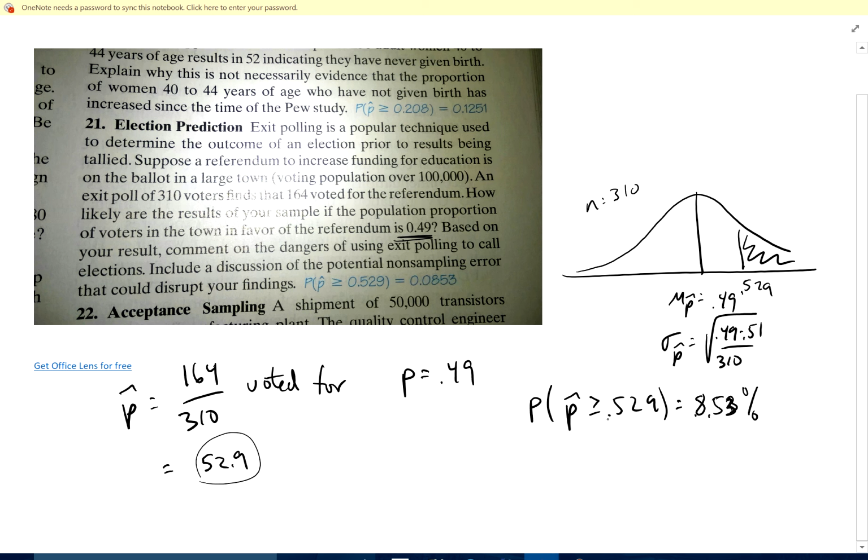Is this likely to happen? Yeah, 8% of the time you're going to get a sample of 52.9% or more. Now, is it dangerous to use exit polling? In this case, yeah, because you're going to get some samples with 52.9% that voted for. Well, the real proportion is 49. This says it fails, this says it passes, because it passes at 50%. So this sample isn't very accurate, or close to the true population proportion. Okay, there you have it.